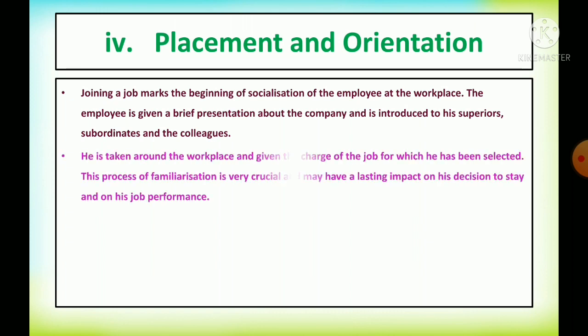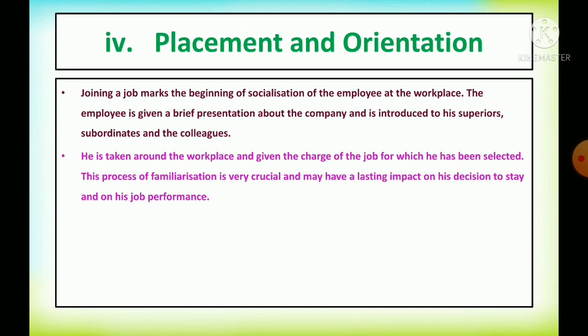He or she is taken around the workplace and given charge of the job for which he or she has been selected. That is called placement, posting the candidate to their position.